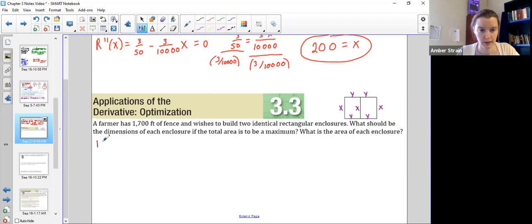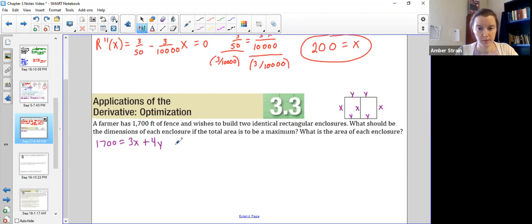So I'm using my 1,700 meters of fencing. And to build this shape, I would need to build three sides of the fence of length X, there we go, and 4 sides of the fence of length Y.